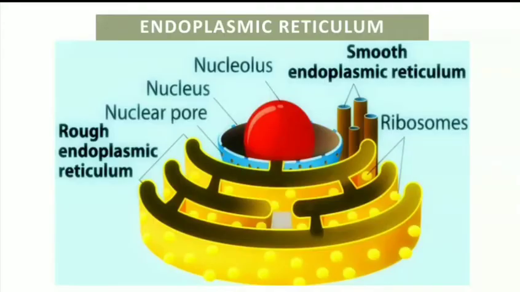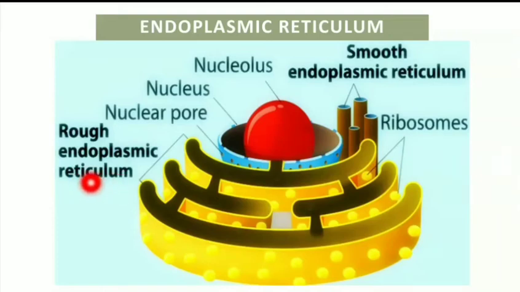The network of membranes, which is enclosed space that extends through the cytoplasm, constitutes the endoplasmic reticulum. Some of this thread-like structure extends from the nuclear pore to the plasma membrane. A large portion of the endoplasmic reticulum is studded with ribosomes, giving a granular appearance, and that will be known as the rough endoplasmic reticulum.